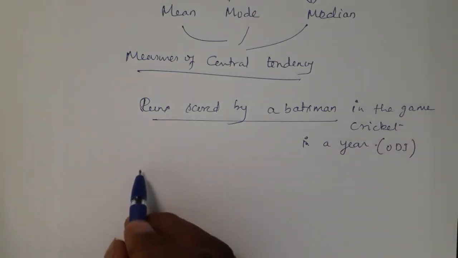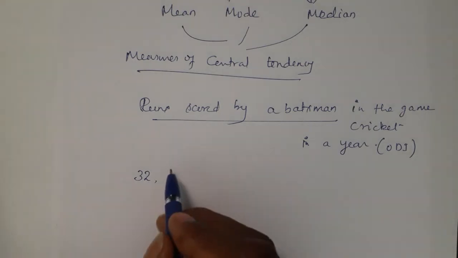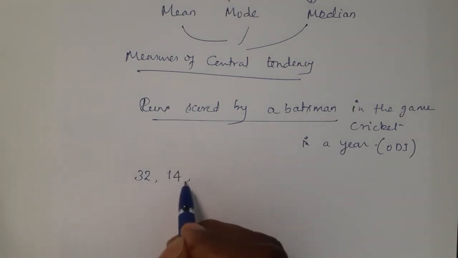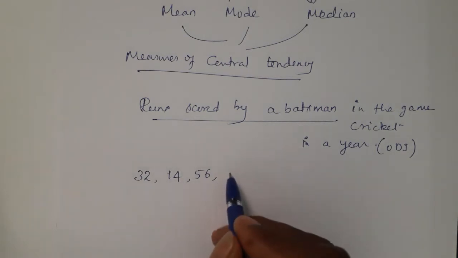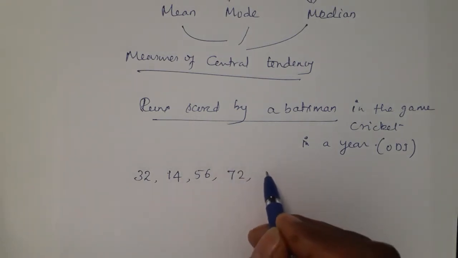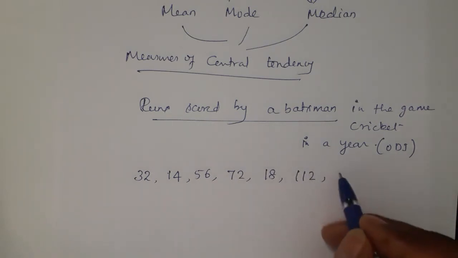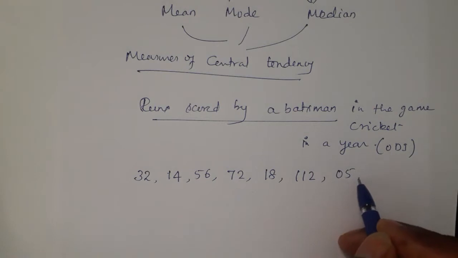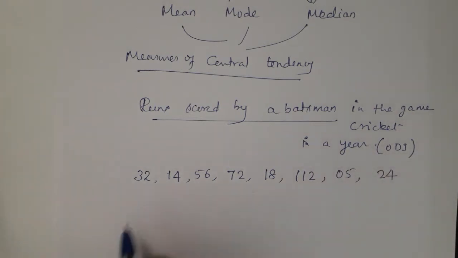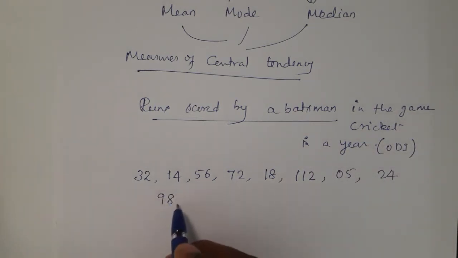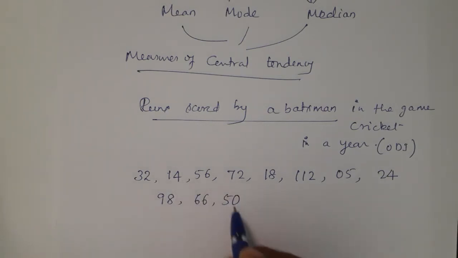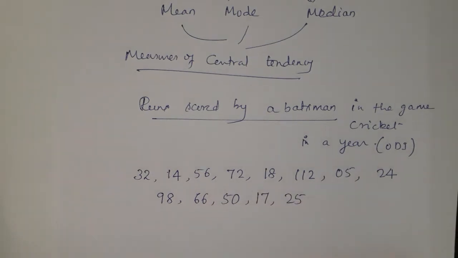one day international games. In one of the matches, 32 runs. Another one is 14 runs, 56 runs, 72 runs, 18 runs, 112 runs, 05, 24, 98, 66, 50, 17, 25, like that it will be going on.